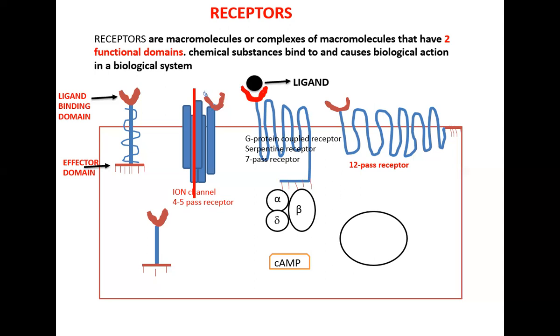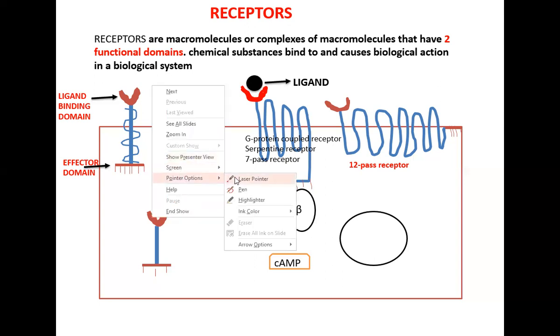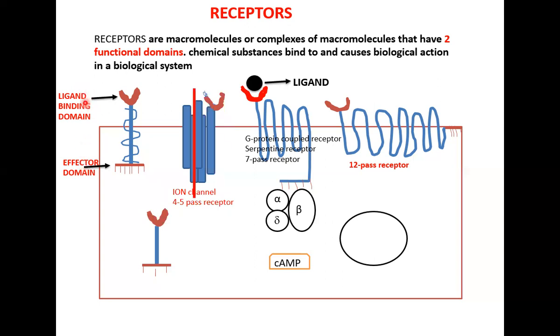So if I define receptors as proteins, that means I'm taking DNA out. So we change the definition from proteins, and now we say that receptors are macromolecules or complexes of macromolecules that have two functional domains. And to this functional domain, chemical substances bind and cause biological action in a biological system. So to call something a receptor, it should have two functional domains. Now, what are these two functional domains?